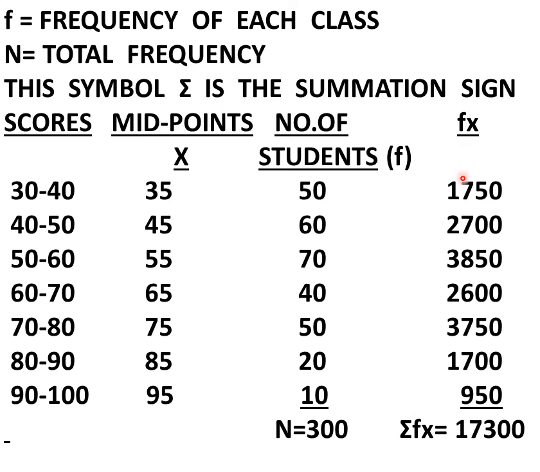So fx is equal to 35 into 50 is equal to 1750, 45 into 60 is equal to 2700, 55 into 70 is equal to 3850, 65 into 40 is equal to 2600, 75 into 50 is equal to 3750, 85 into 20 is equal to 1700 and 95 into 10 is equal to 950. So summation of fx is equal to 17,300.